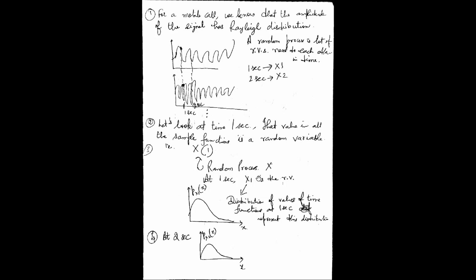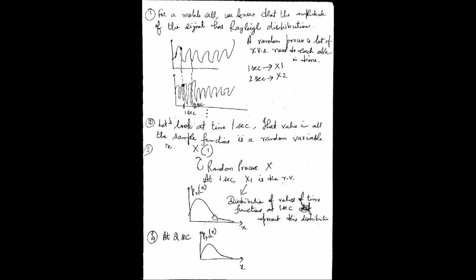What is this graph? This graph is the probability density function of the random variable x1. In the same way, we will have the probability density function of random variable x2.